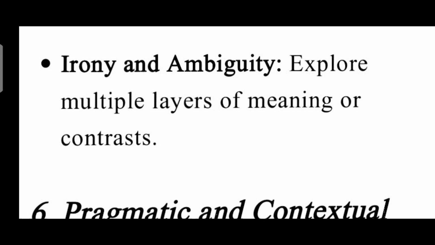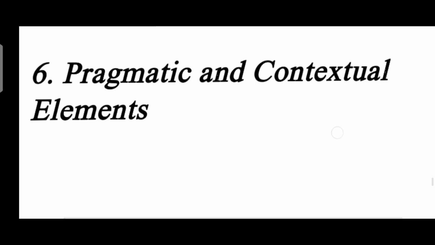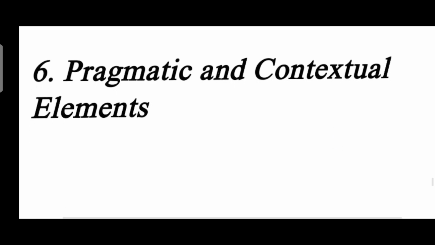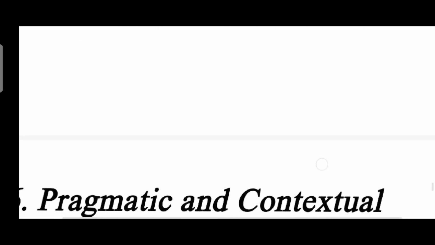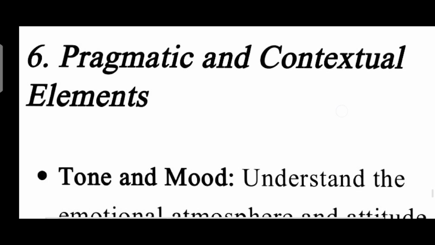The last but not least point is pragmatic and contextual elements. That is the sixth important stylistic pattern for poems, for writing manuscripts and texts, and for context. So the sixth point is pragmatic and contextual elements: tone and mood.